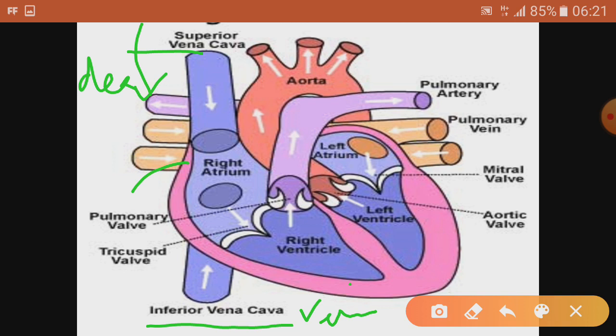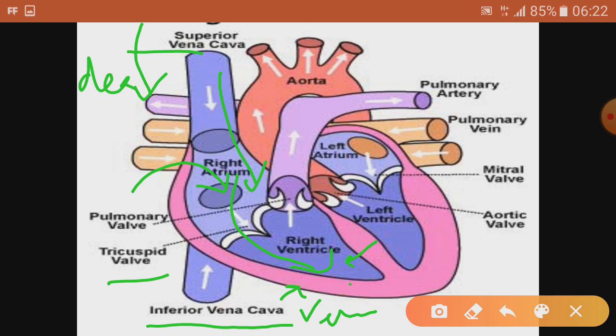Then it pours it into the right atrium. From the right atrium it comes to the right ventricle with the help of the tricuspid valve. Now this ventricle, its wall will contract because the heart has a special muscle, cardiac muscle. It is made up of cardiac muscle.